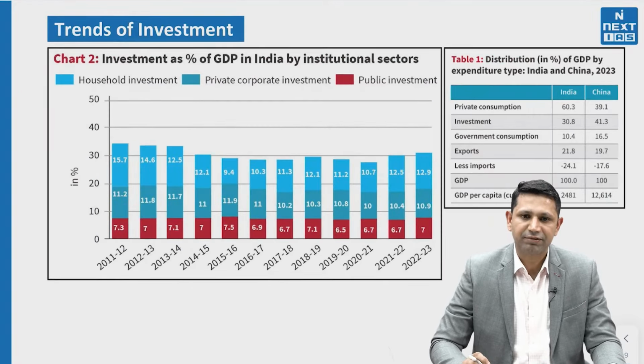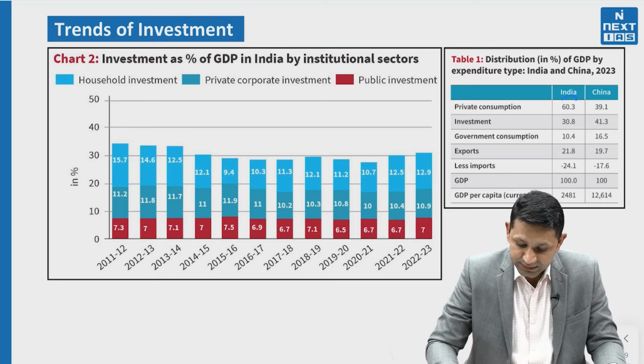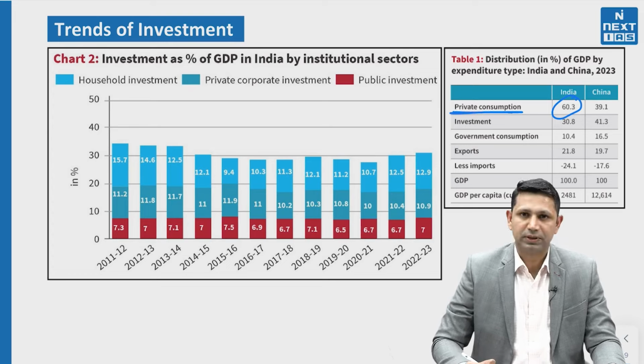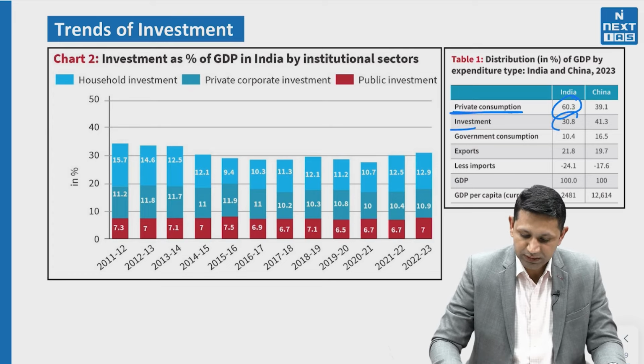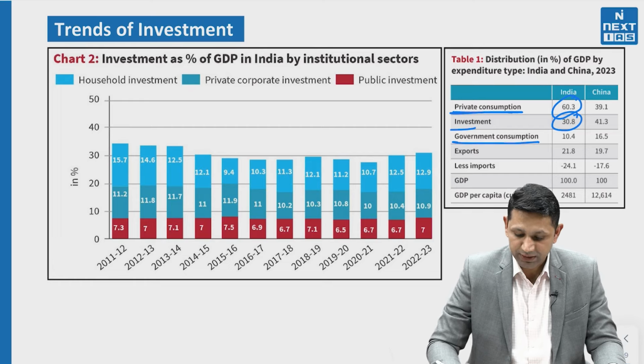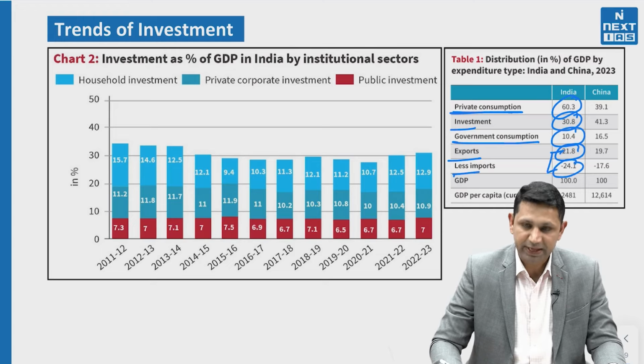And if we see in terms of GDP, what we find is that in India, the growth is basically consumption led. India's 60% GDP goes towards private consumption. The investment is only 30.8%. Then, secondly, the government consumption is only 10%. Exports are 21% and imports are minus 24%. That means the net exports we have is minus 3%.